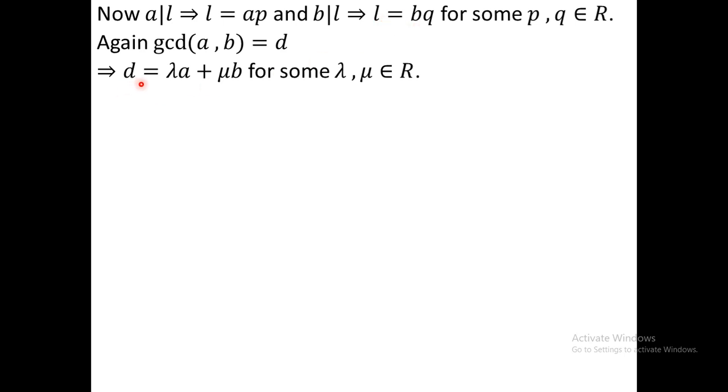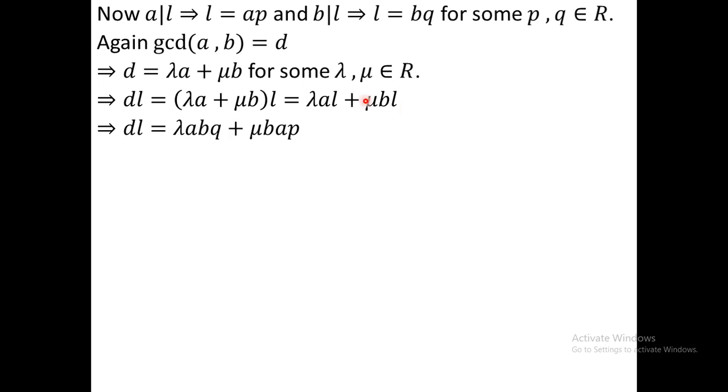Now we have to prove that AB divides DL, so we have to prove that DL equals AB into something. For that purpose we multiply L on both sides. Therefore DL equals lambda A into L plus mu B into L, so this is lambda AL plus mu BL. Now our target is to write this in the form AB into something. For that purpose we put L equal to BQ in the first term, and L equal to AP in the second term. Then you can take AB common from that relation.